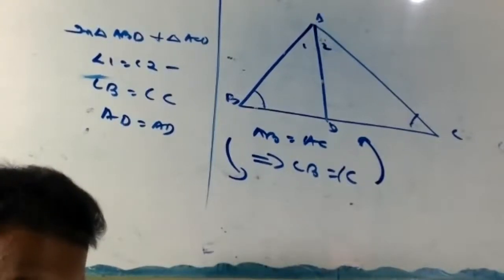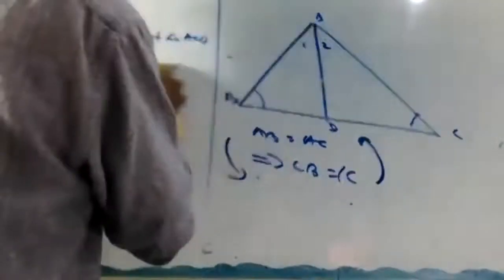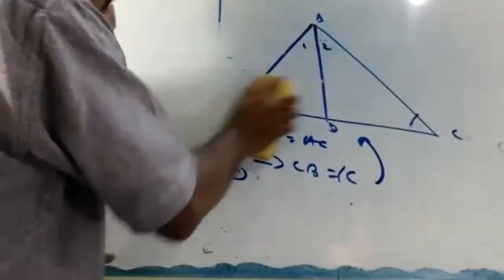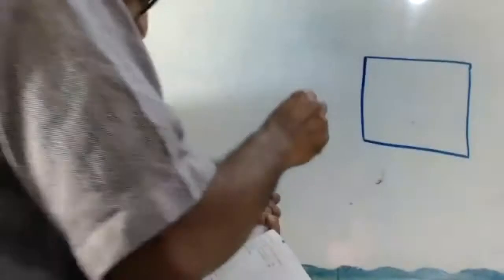Okay. Question here. Look at here now. PQRS is a square.